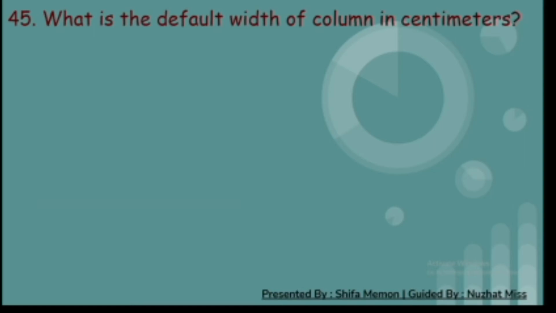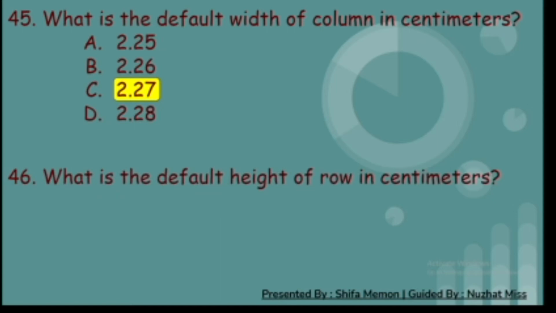45th. What is the default width of column in centimeters? A. 2.25. B. 2.26. C. 2.27. And D. 2.28. And the correct answer is C. 2.27. 46th. What is the default height of row in centimeters? A. 0.47. B. 0.48. C. 0.49. And D. 0.50. And the correct answer is A. 0.47.